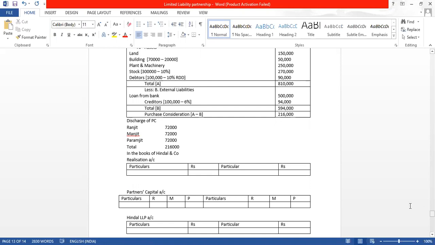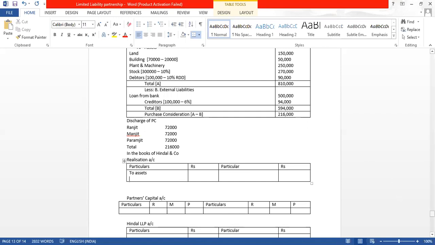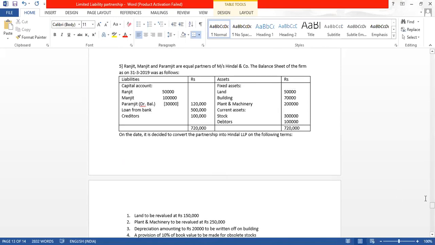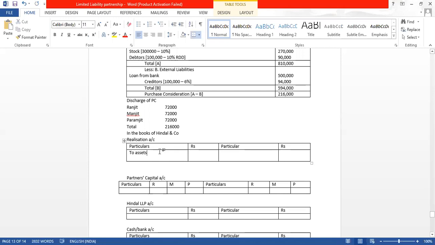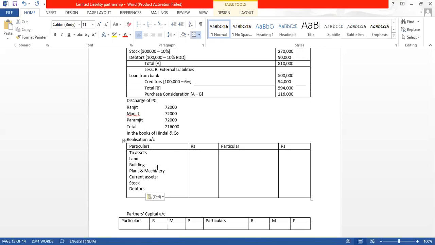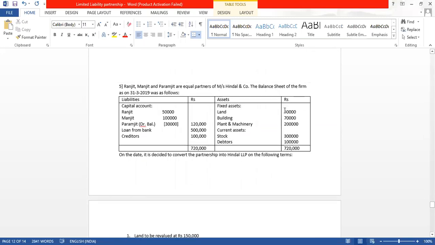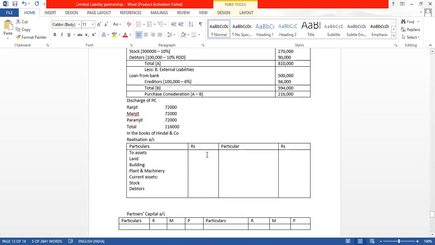Now let us close the old books. So we write two assets and realization account. Always in the realization account, we write all the assets in the balance sheet value, not revised value. So I will write all the assets. I have the old value in the balance sheet. I will copy it and paste it in the debit side of the realization account.